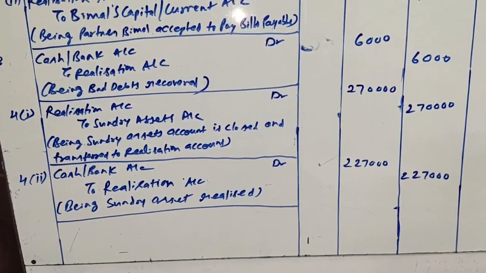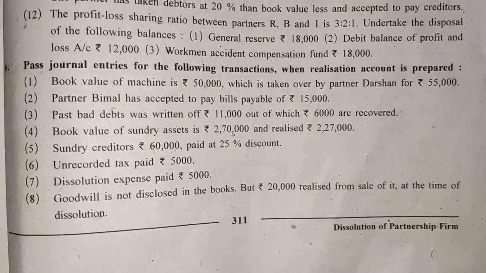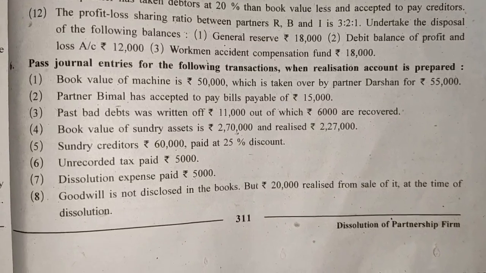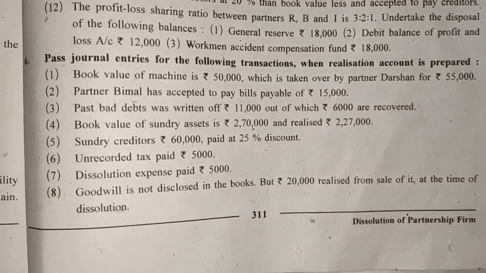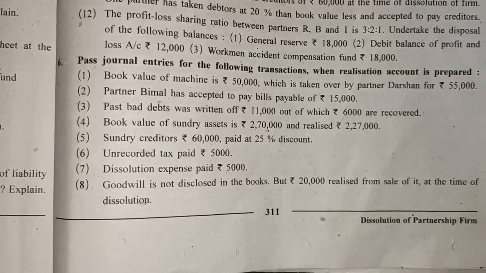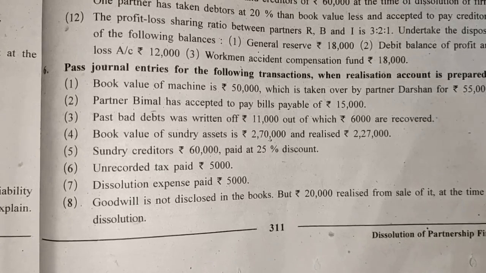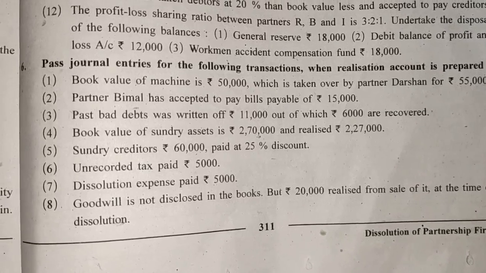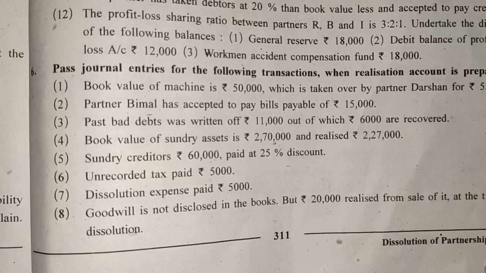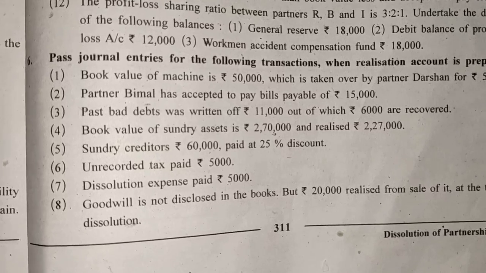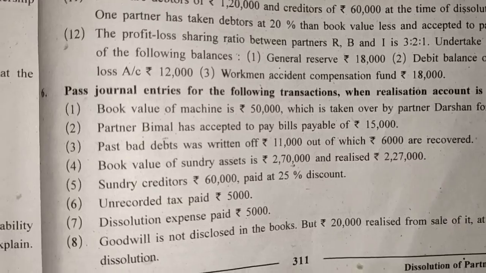Okay, next transaction is about sundry creditors rupees 60,000 paid at 25% discount. So friends, sundry creditors are a liability which will be closed first by transferring them to realization account, and then it will be paid off by debiting realization account and crediting cash account at 25% discount.